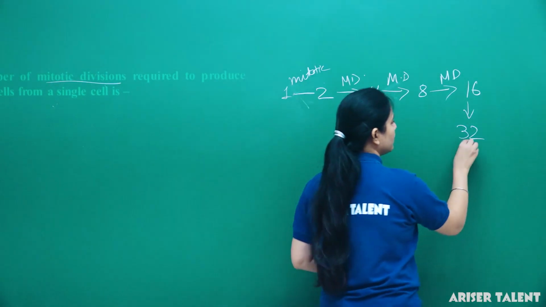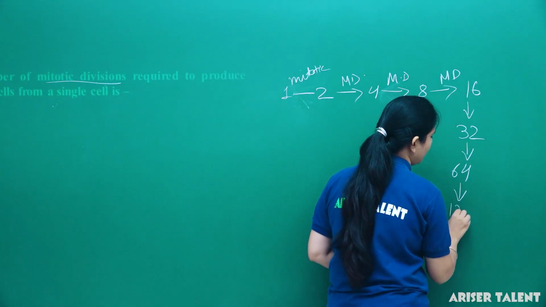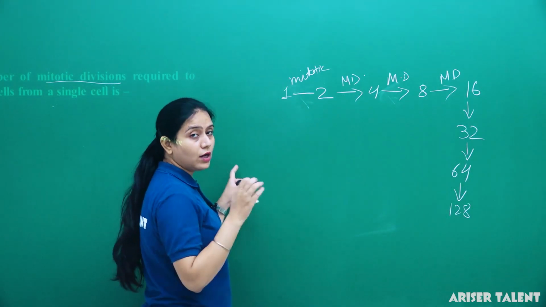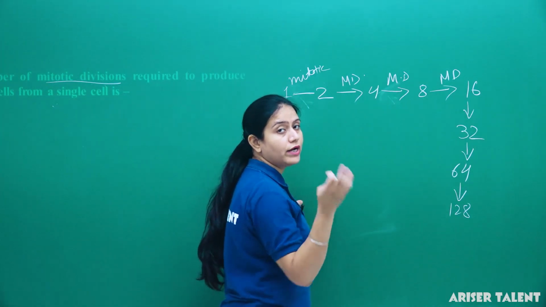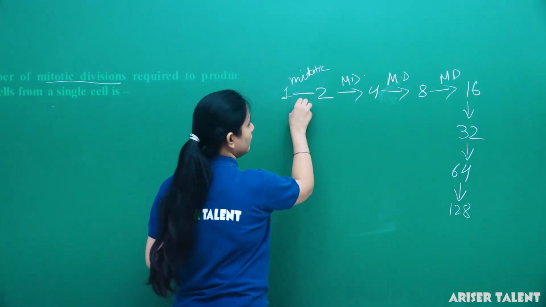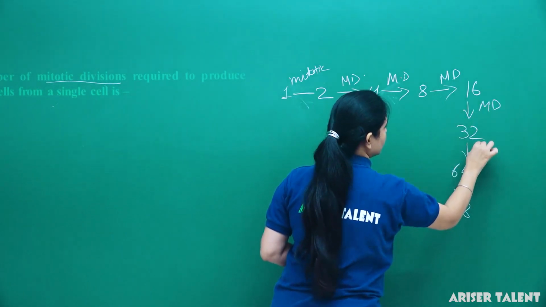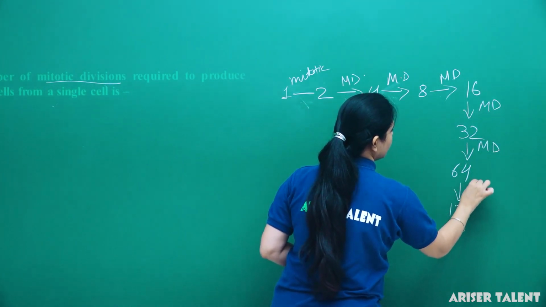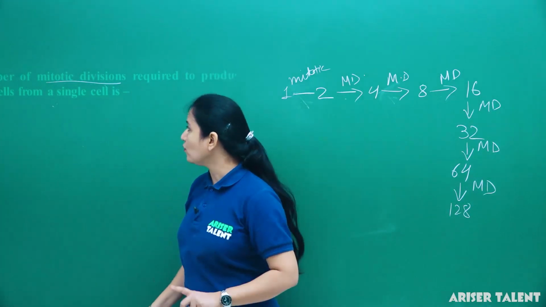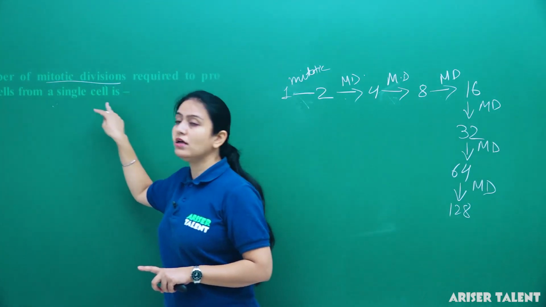Okay, and from 32 they will form 64, and then from 64 they will form 128. So how many mitotic divisions do we require to make 128 cells from a single cell? Then 1, 2, 3, 4, 5, 6 and 7. Clear? So 7 mitotic divisions are needed to get 128 cells from a single cell.